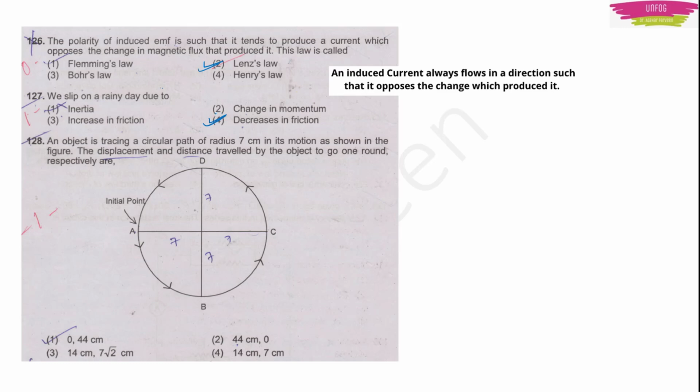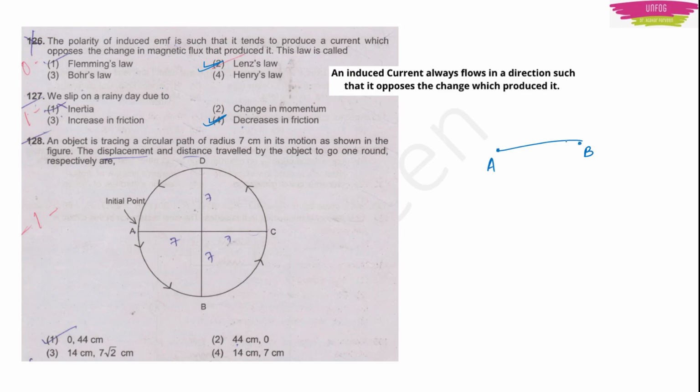Next question. Question number 128. An object is tracing a circular path of radius 7 cm in its motion as shown in the figure. The displacement and distance traveled by the object to go one round respectively are. See, for this type of question, first you should know the difference between distance and displacement. For example, you are going from point A to point B. For that you have two ways.